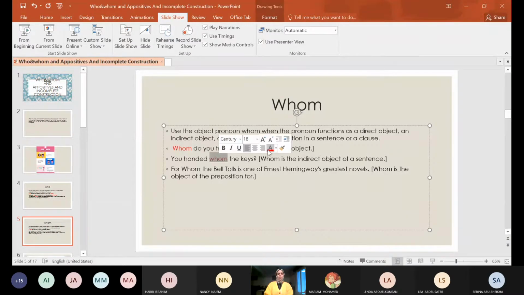Then here, for whom the bell. Okay, for whom. So it is after the preposition for, so it's the object of a preposition. So in the three cases, direct object, indirect object, and object of a preposition, exactly as the previous lesson when we took subject pronoun and object pronoun. When it's a subject pronoun, I use who. When it's an object pronoun, I use whom. Here, who and whom: subject he, whom, object him.